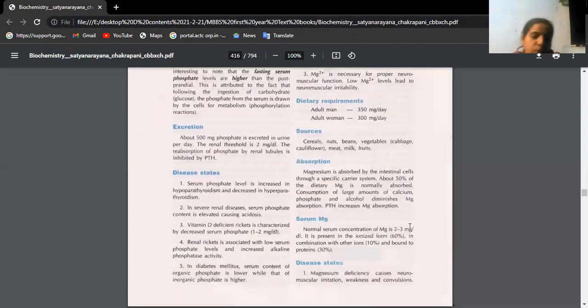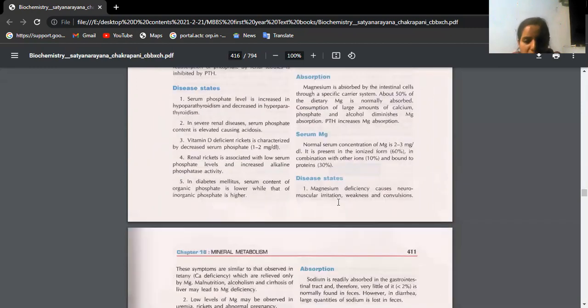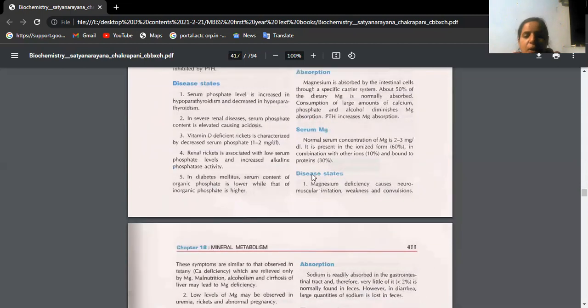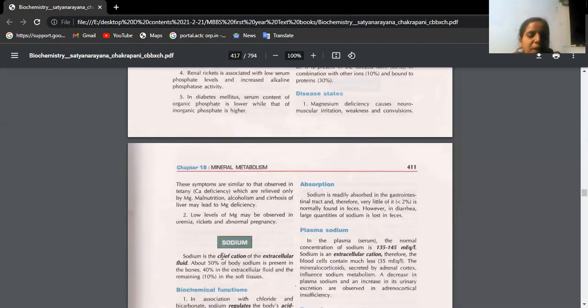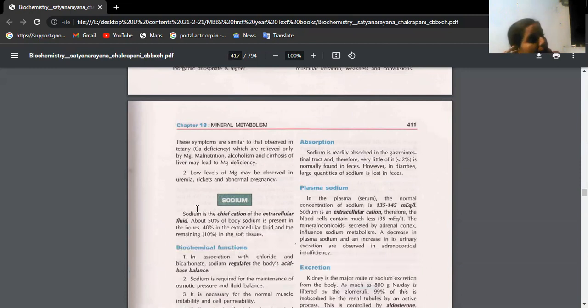I told you almost all minerals are absorbed in the small intestine. Serum levels you try to remember, and deficiency disorders. Suppose magnesium is not there, there is neuromuscular irritation, weakness, fits. Generally we see this condition in uremia, that is, urea levels are increased in blood. Then rickets and abnormal pregnancy.